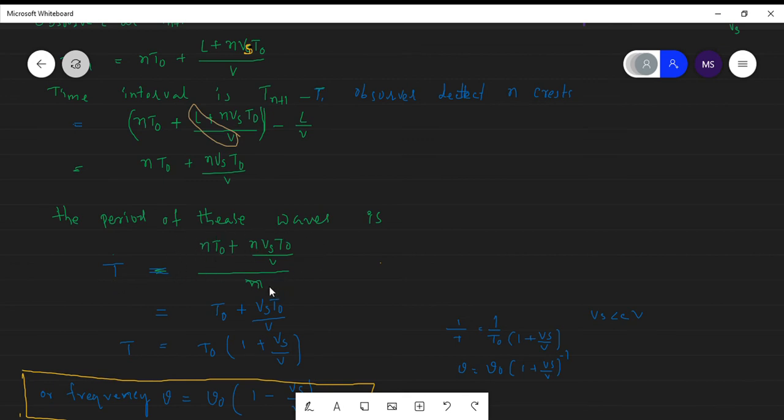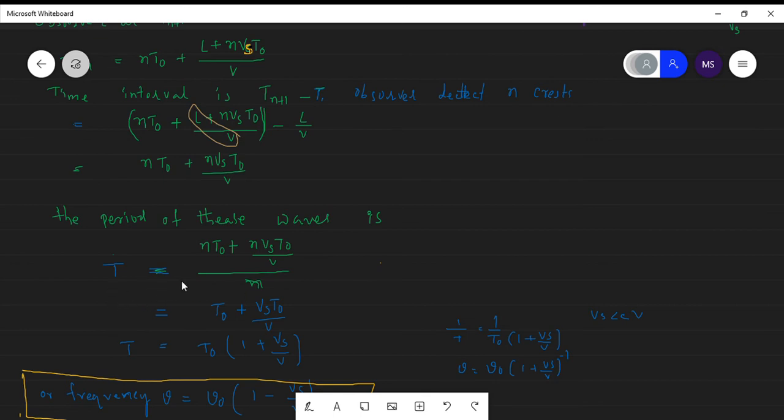So the time period is the time difference divided by how many crests are released, n crests. Therefore we divide by n to get the time period.